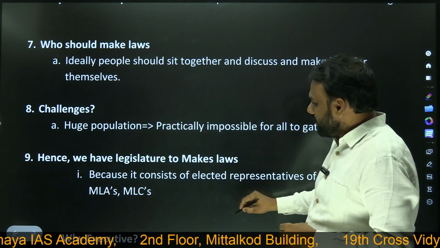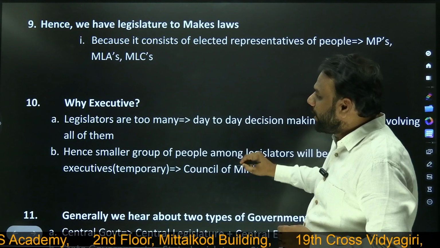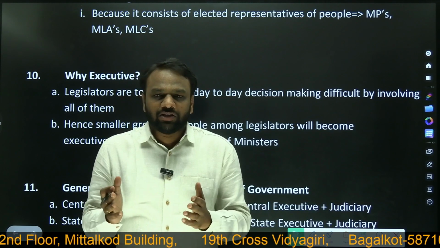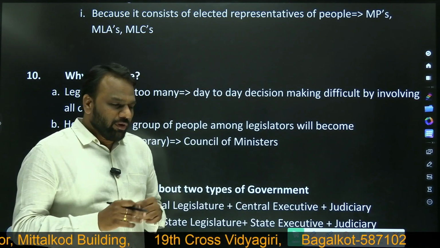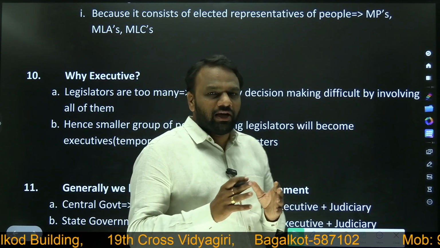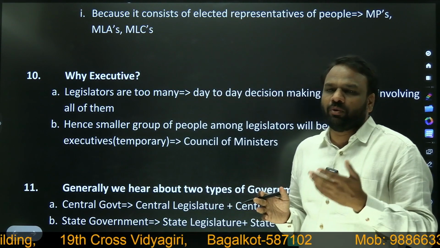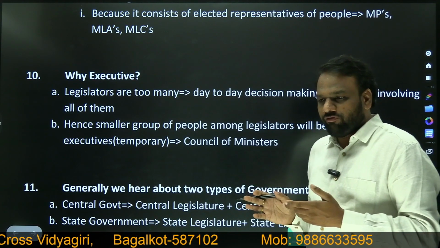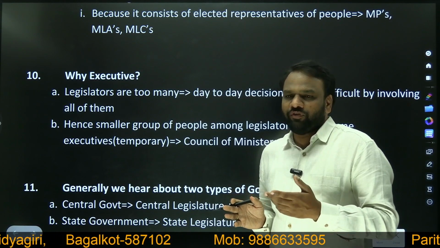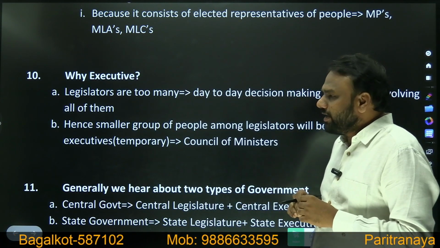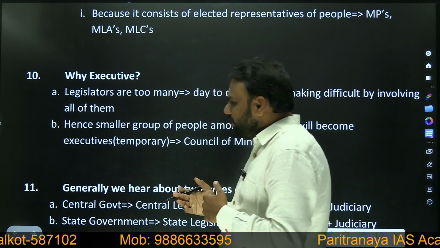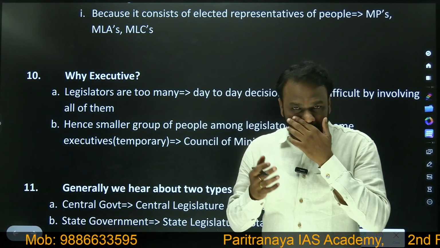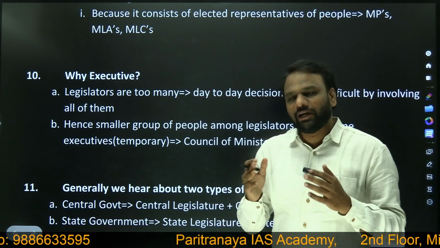Now next, if we have a legislature to make laws, why do we require an executive? Let the legislators themselves make the laws and let them implement. Now if you look at the legislators, the number of MPs is large, somewhere close to 545 plus 250, close to 800. Later on we'll be discussing them. If you want to bring all 800 people together and expect them to take decisions on a day-to-day basis, that will be difficult.